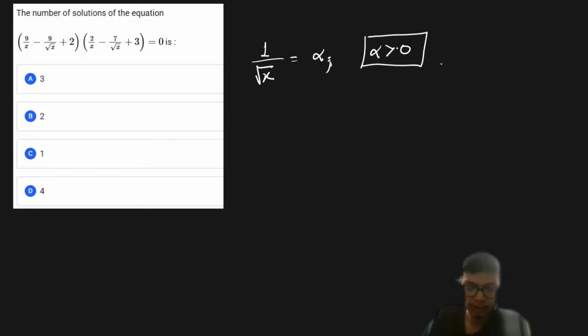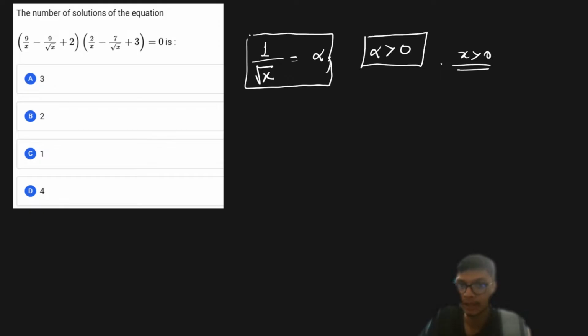Right? Now once we have, and because x is greater than 0, alpha will definitely be greater than 0. So x is greater than 0, that means we are talking about the real x, right? The real solutions of alpha, right? Okay, so once we are able to write this expression like 1 by square root of x is equal to alpha,